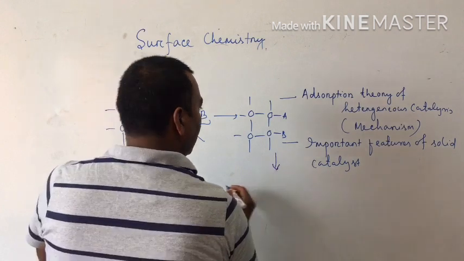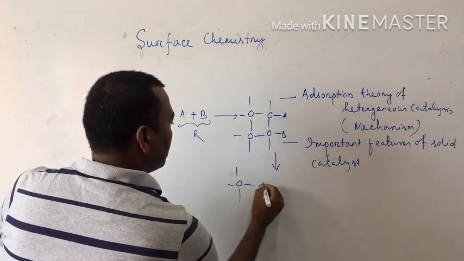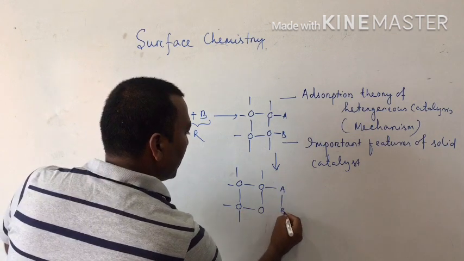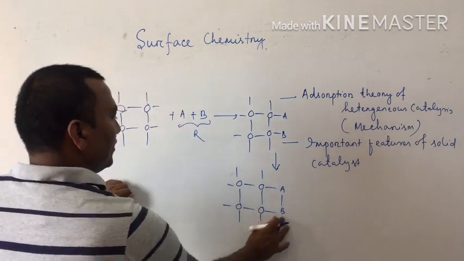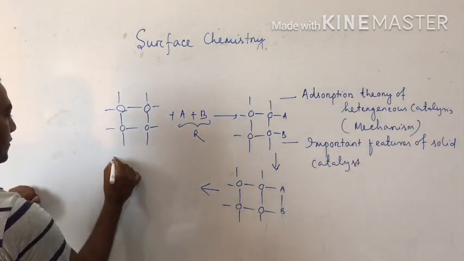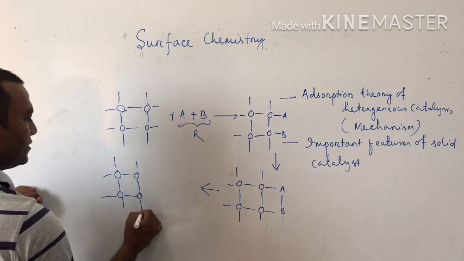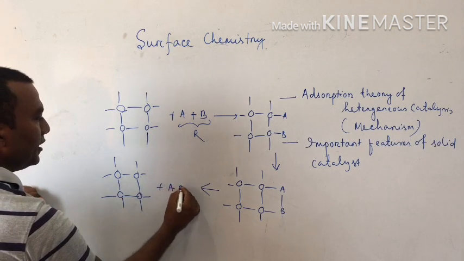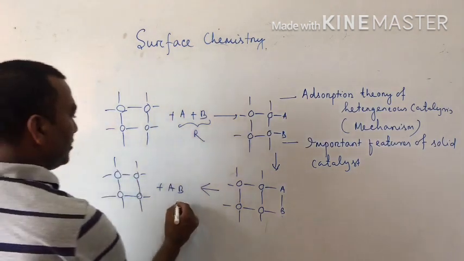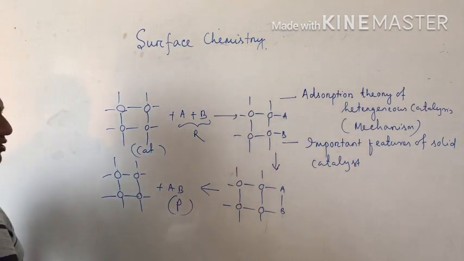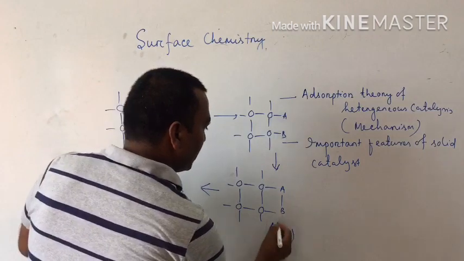Then next, the picture will be like this, A and B. Then the next step is again like this, and AB. So here this is the product, this is the catalyst. And this is the activated complex.